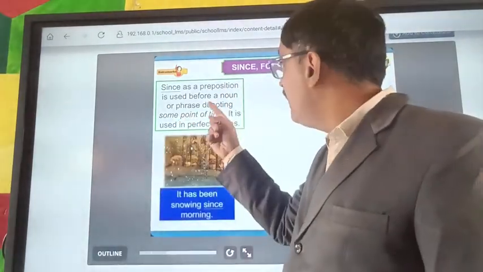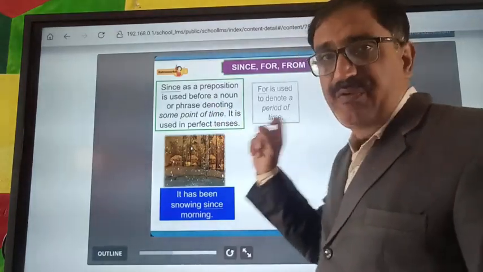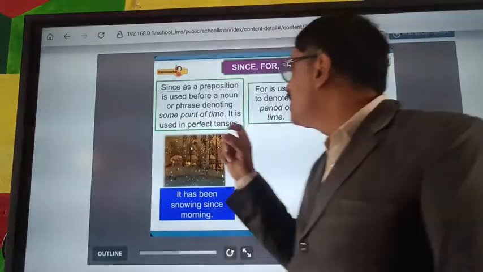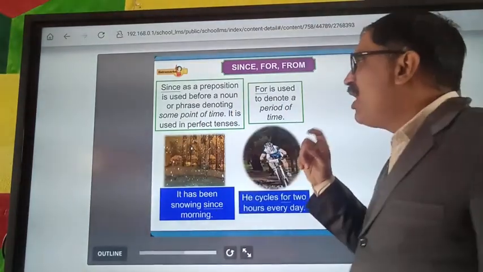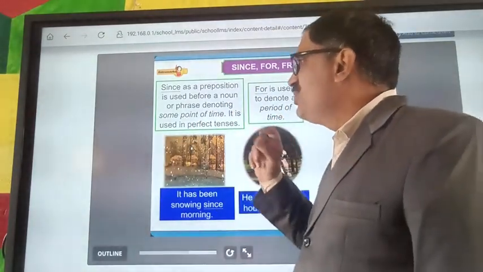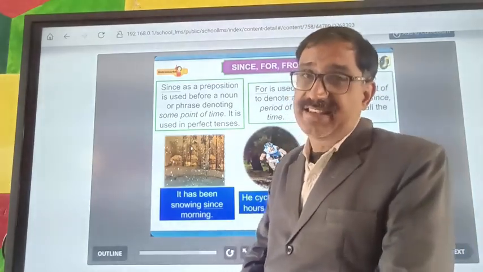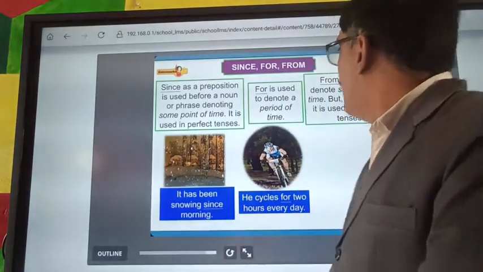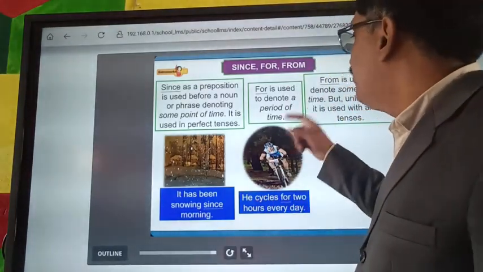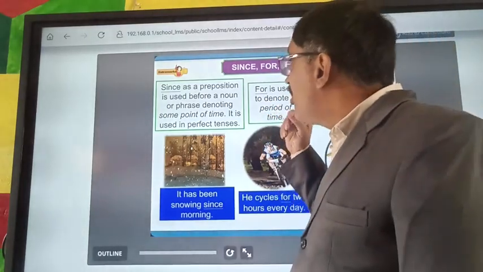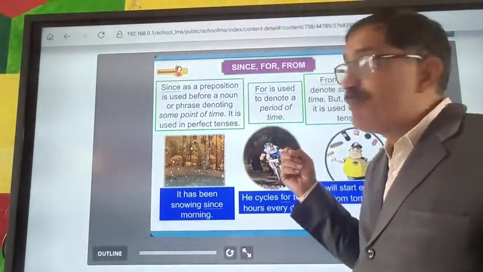Since is used before a noun or phrase denoting some point of time. It is used in perfect tenses. And for is used to denote a period of time.